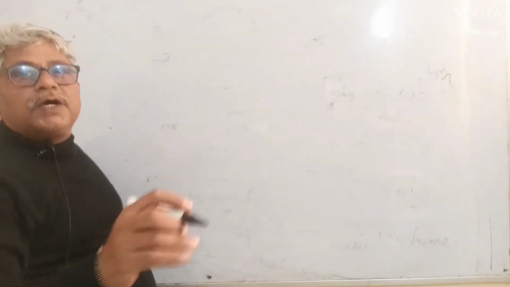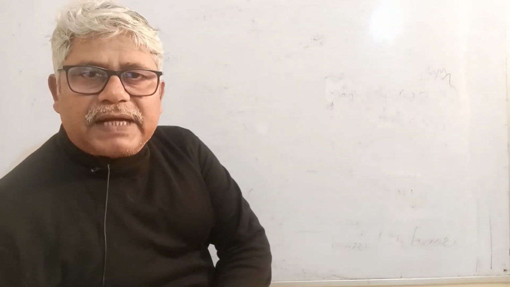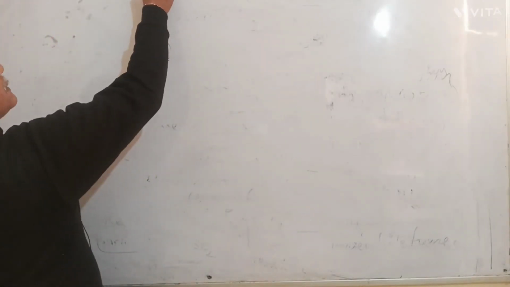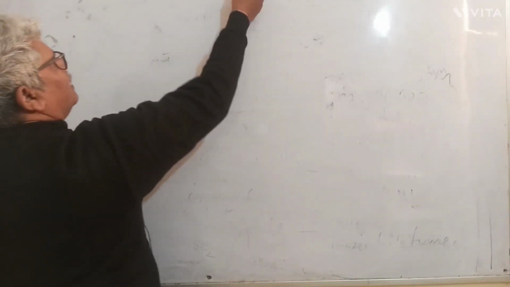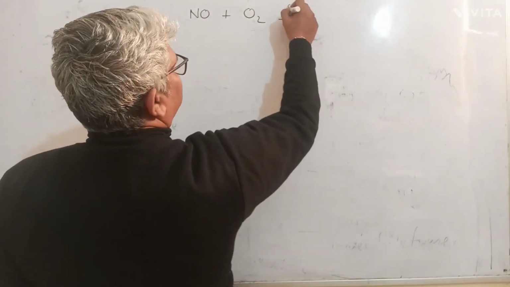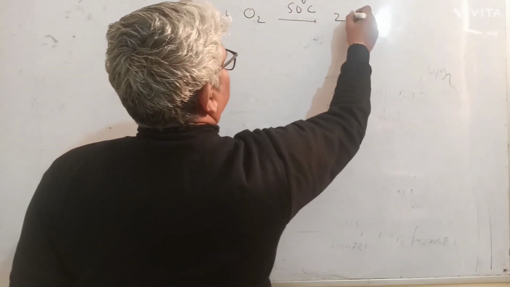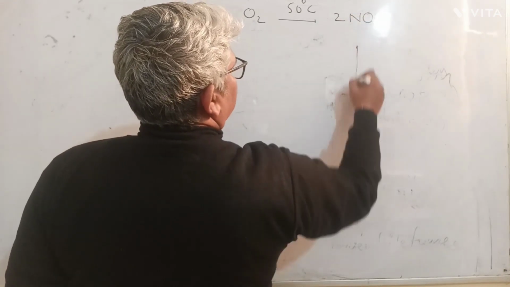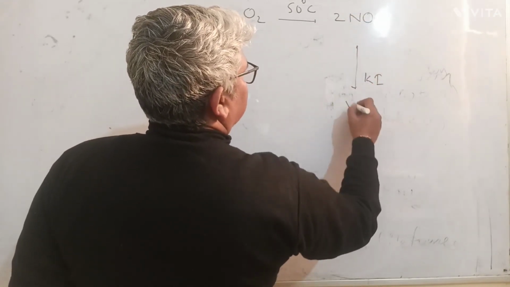The 10th gas is nitric oxide. It's a compound of nitrogen and oxygen. It is a colorless gas, but nitric oxide, when burnt in oxygen at around 50 degrees centigrade, gives a reddish brown gas, which turns potassium iodide violet.